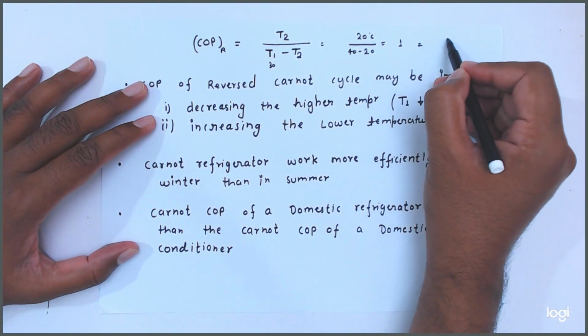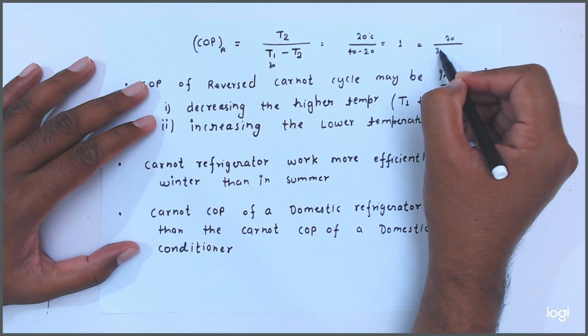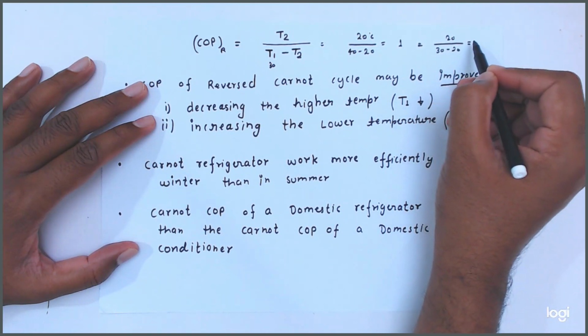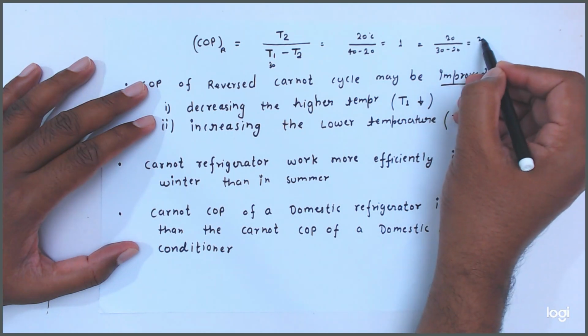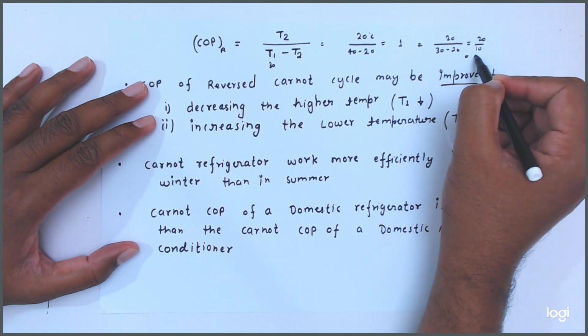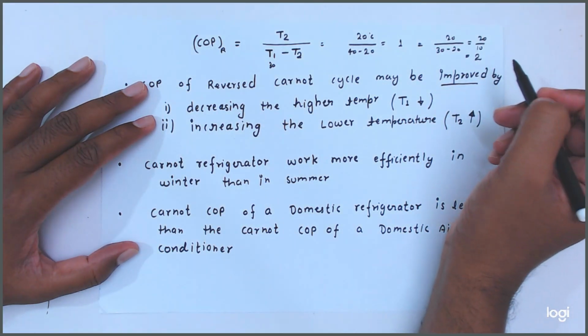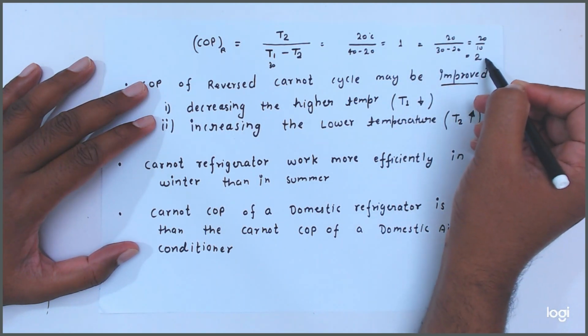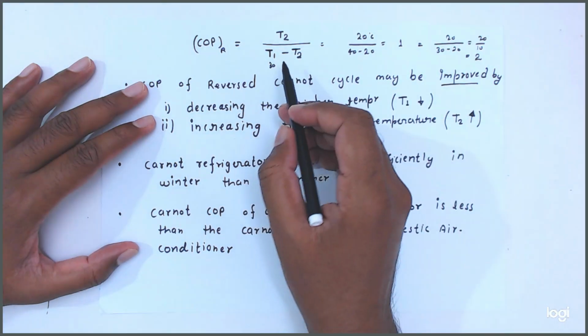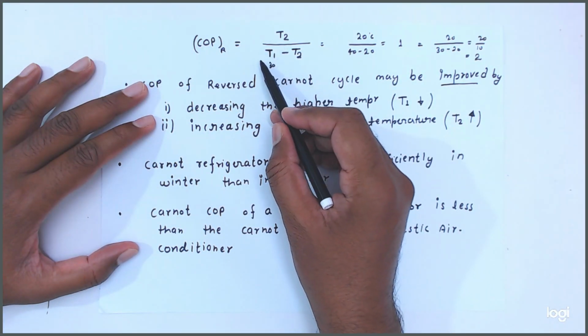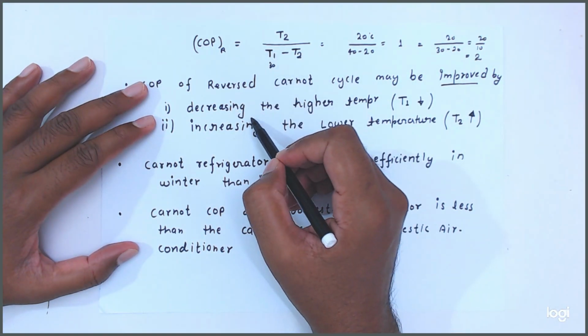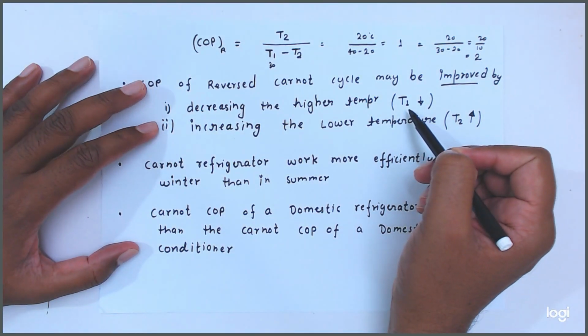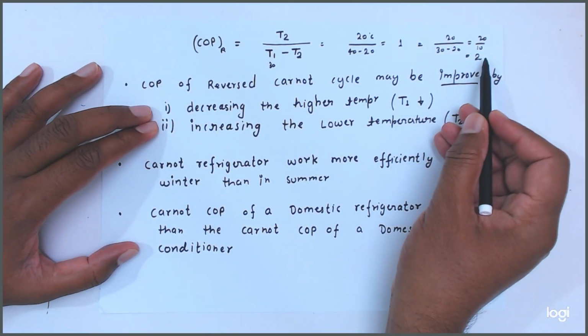Now how much is 20 upon 30 minus 20? 20 divided by 10, so it is increased to 2. Earlier it was 1 COP, now it is 2 COP. So first, we have to reduce the higher temperature. Decreasing the higher temperature, the COP has increased.